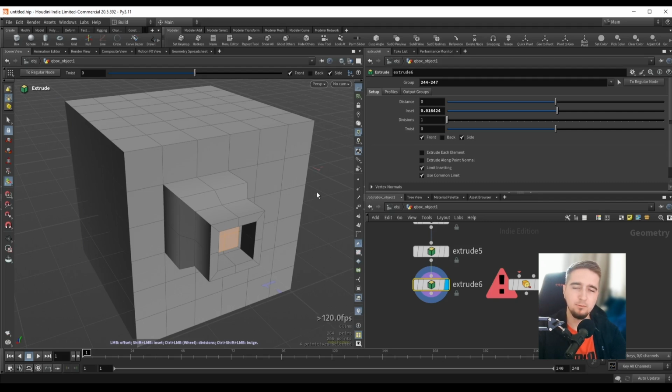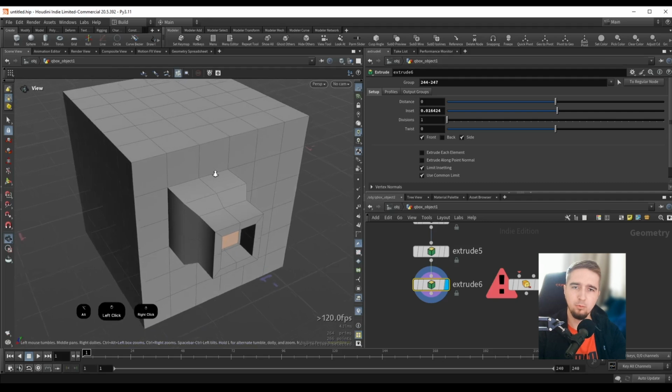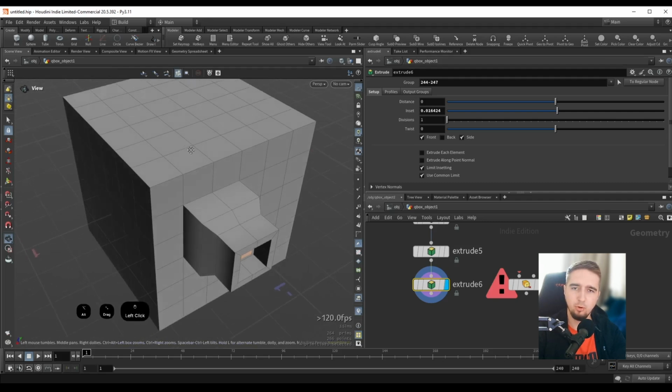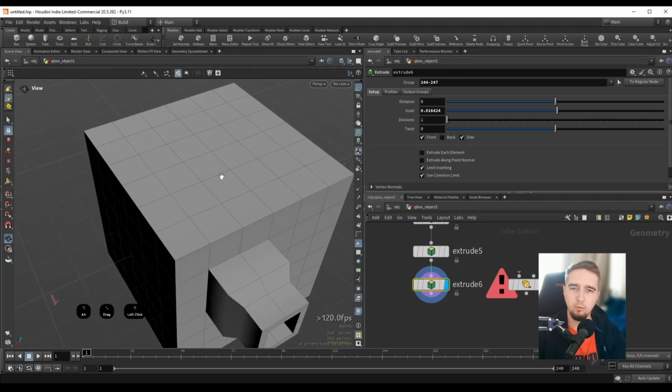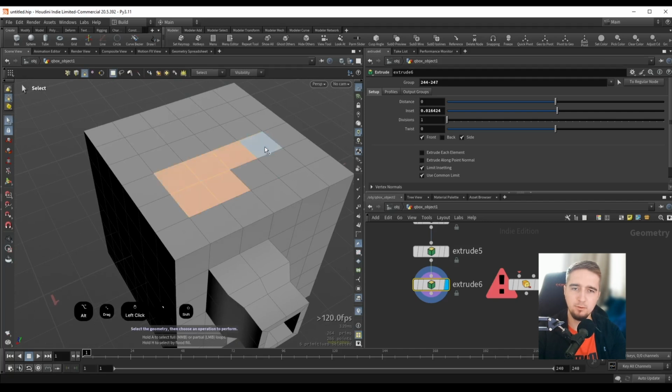And really some of the tools, and we'll see this in a second, have a lot of hotkeys that you can use inside the viewport, and it really creates a super nice experience with direct modeling. So let's maybe do some more operations here. Maybe I'll go back into faces with the tilde key. I'll select all of these faces here. If I want to get rid of them, I can press S.